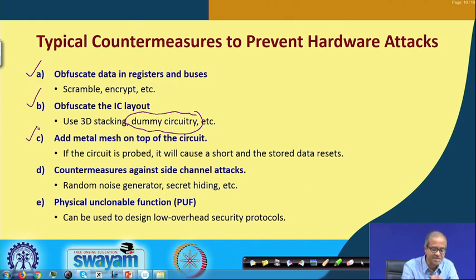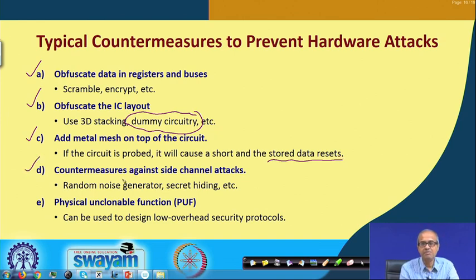The third one is interesting. We can put some kind of metallic mesh on top of the IC, so that if a probe is put in, or some kind of invasive attack is tried, there will be an immediate short circuit in that metallic mesh, and whenever there is a short circuit, all the stored data will automatically get deleted. That is how the chip is designed. So, for the person trying to probe to get out some data, the entire purpose will be defeated.